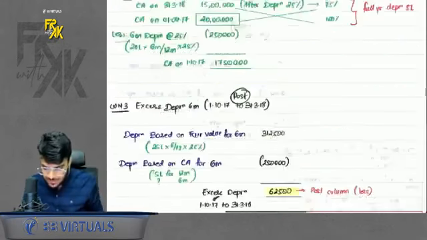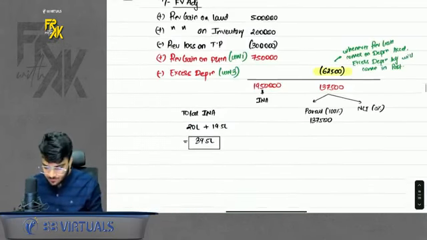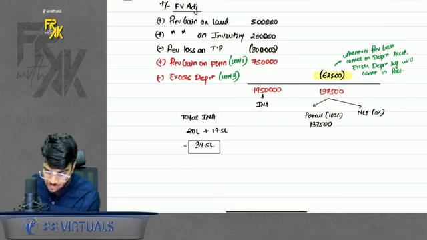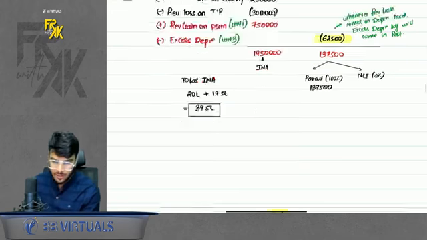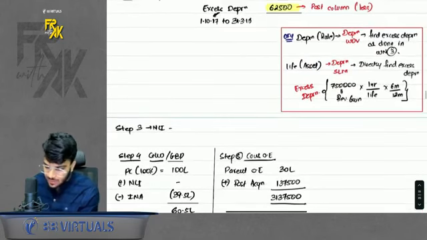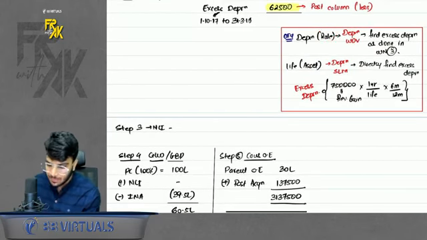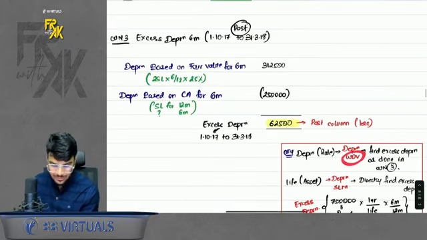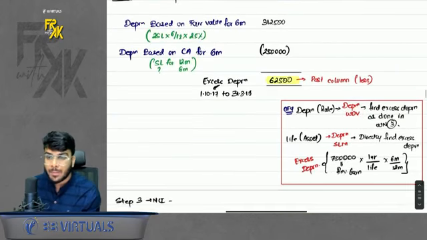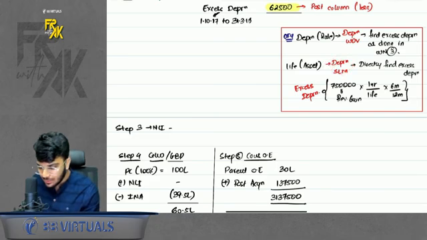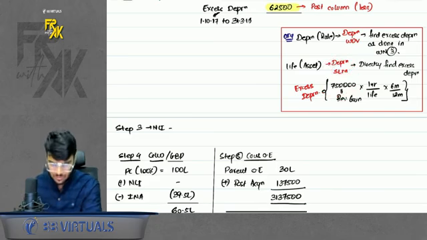Okay. Now one more thing. Sometimes you might also say that, sir, why can't we directly do the excess dep calculation on revaluation gain amount? Don't do it like that. Why? I also told in class that whenever the rate is given, whenever they have given the rate of depreciation, the method is WDV. In that case, find like this only, the amount of excess dep. But whenever the life is given, the method is SLM. In that case, you can directly use the gain amount and find the excess dep. Okay, don't worry, we will solve the same in question also.